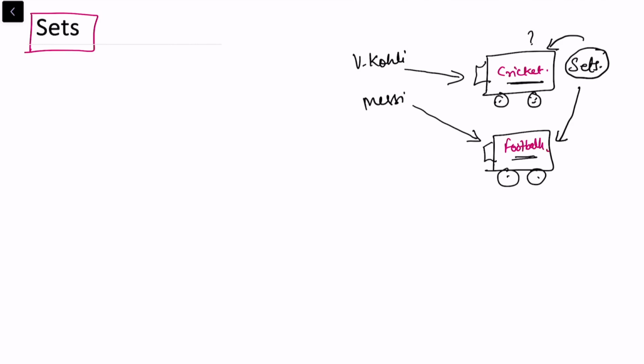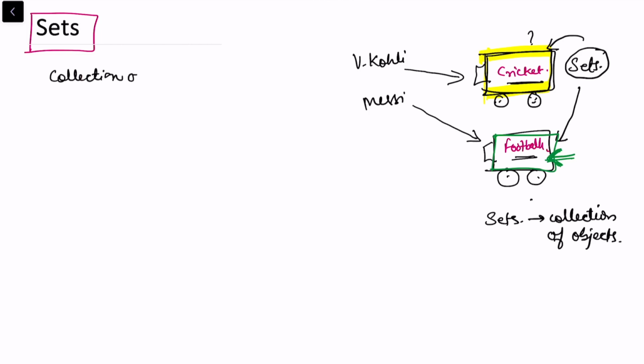So basically a set is a collection of things. We can say a set is a collection of objects, but well defined. When I say well defined, I mean I know what I'm going to search for in the first bus and what I'm going to search for in the second bus. I know I'm only going to find a footballer here. There is no point in finding any cricketer in this one. So let us write a proper definition: a set is a collection of well defined objects.